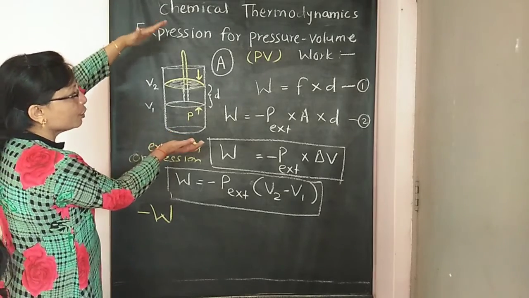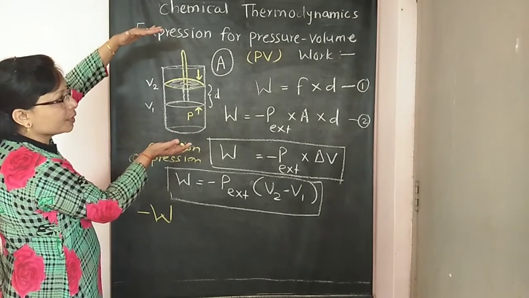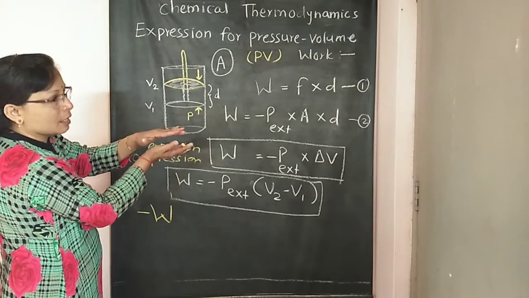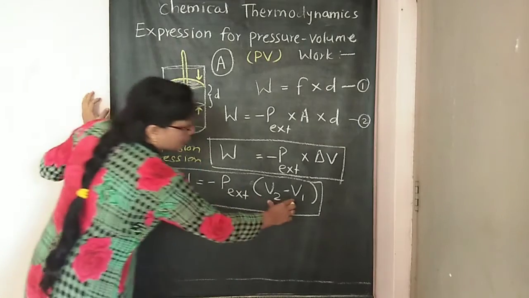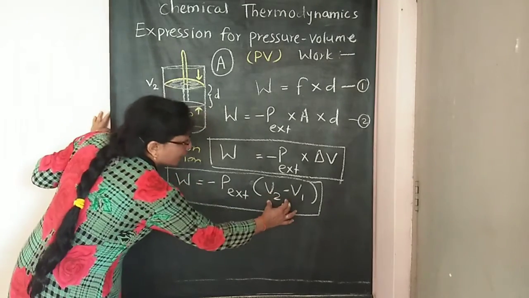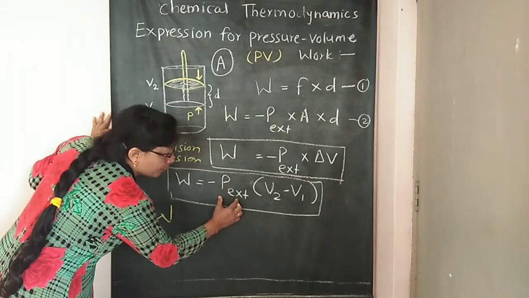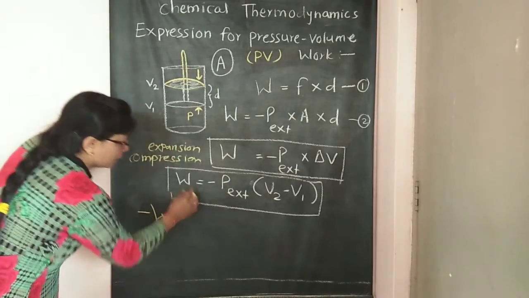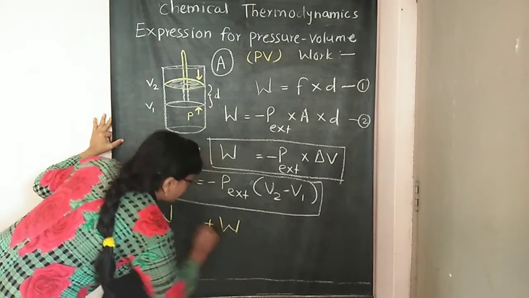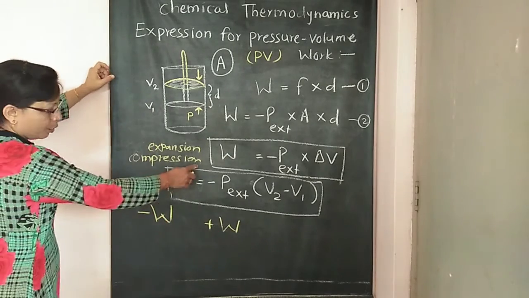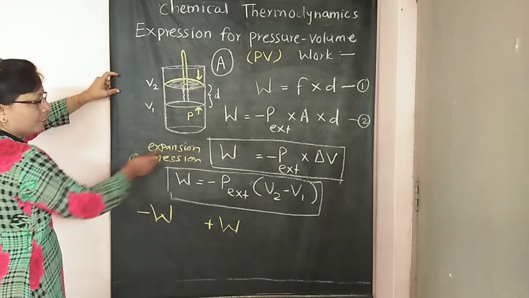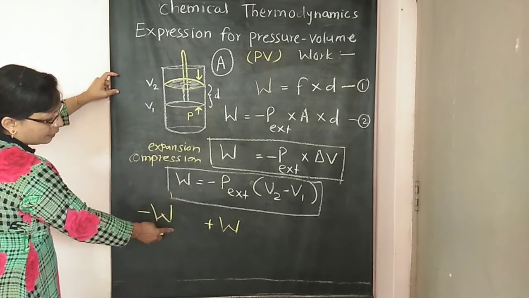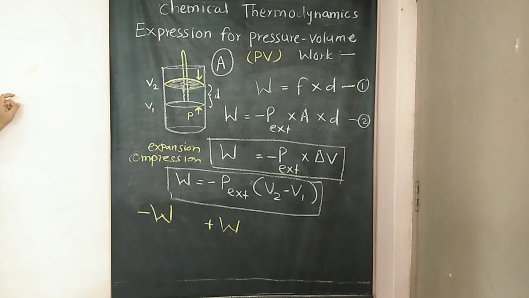Compression is when volume decreases. Initial volume greater, final volume lesser. So V2 is less than V1. So this difference becomes negative. So negative quantity into negative pressure, W is positive. So during compression, the work done is always positive. During expansion, the work done is always negative. So this is our new derivation.